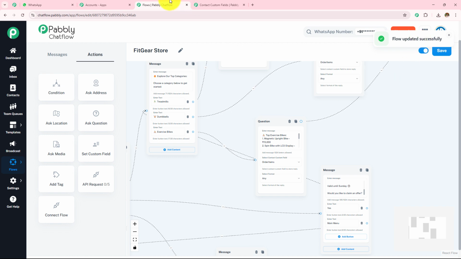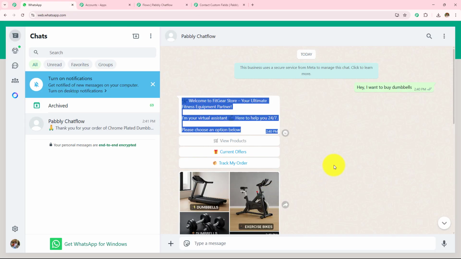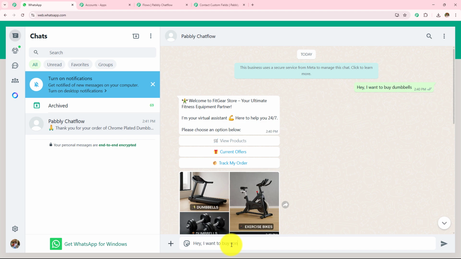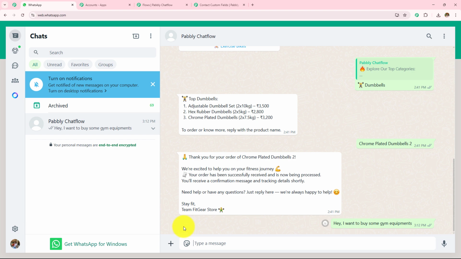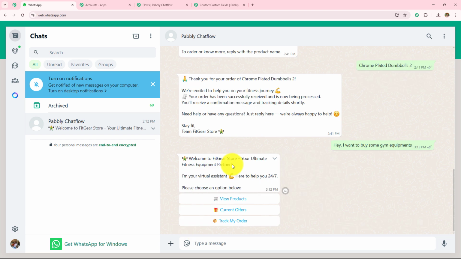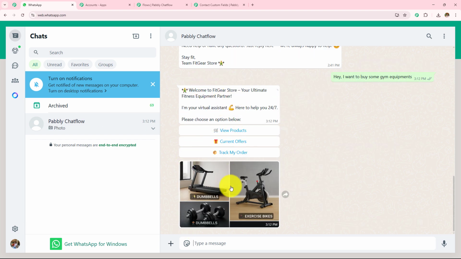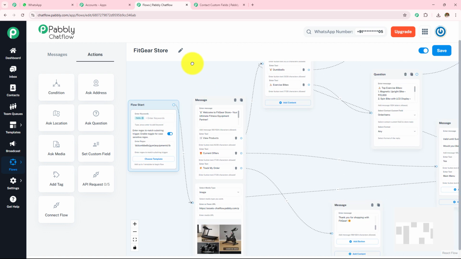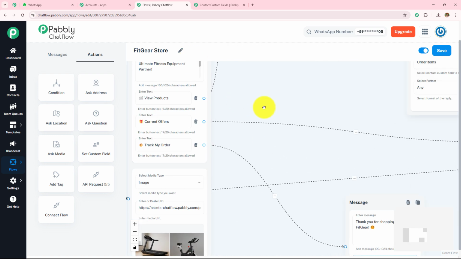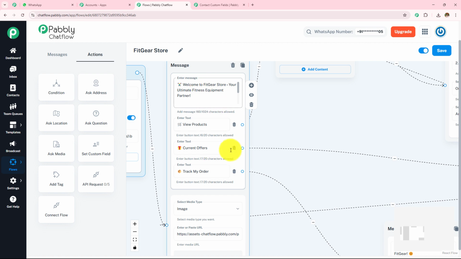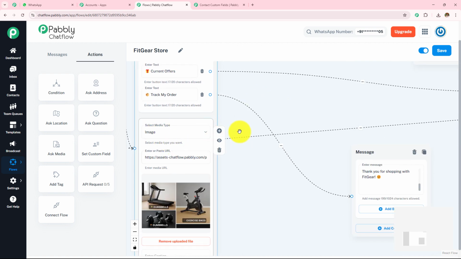Now let me quickly open my WhatsApp and send the message, like, hey, I want to buy some gym equipments. I am going to send this message and wait for the reply. And here we have received the reply. Now let's quickly go towards my Pabbly Chatflow and check whether we have created the same message or not. Here we can see that we have created the same message. First, we have created this text plus button message and then we have inserted the media.